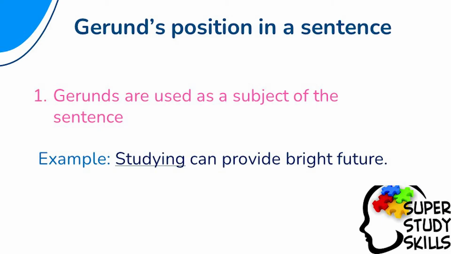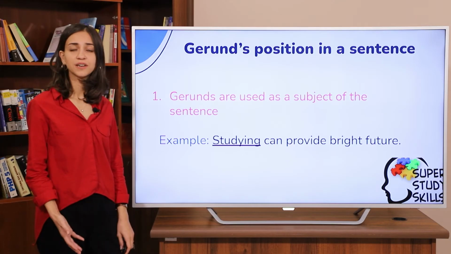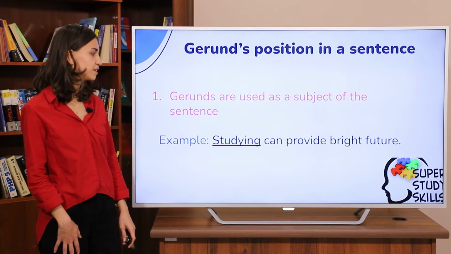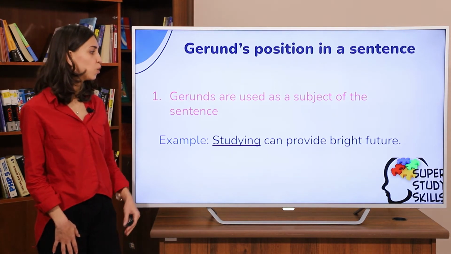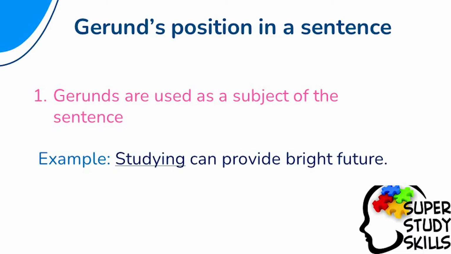Gerunds have different positions in a sentence. Gerunds are used as the subject of a sentence. For example, studying can provide a bright future. What can provide a bright future? Studying. Here, studying is the subject of the sentence.